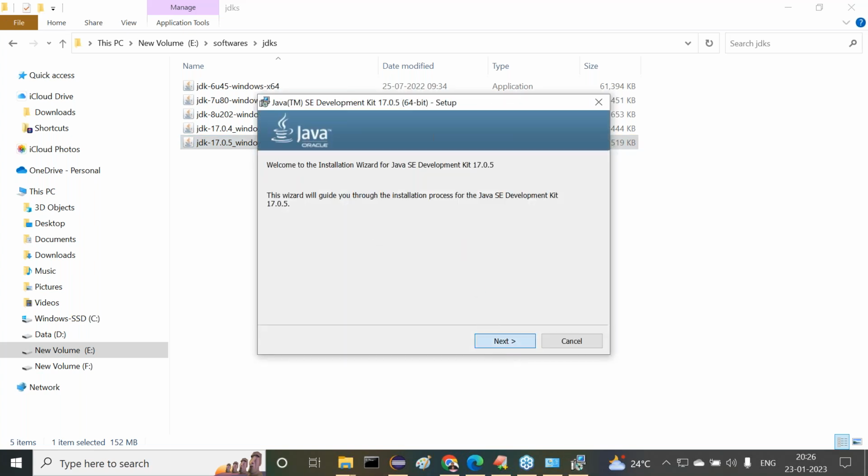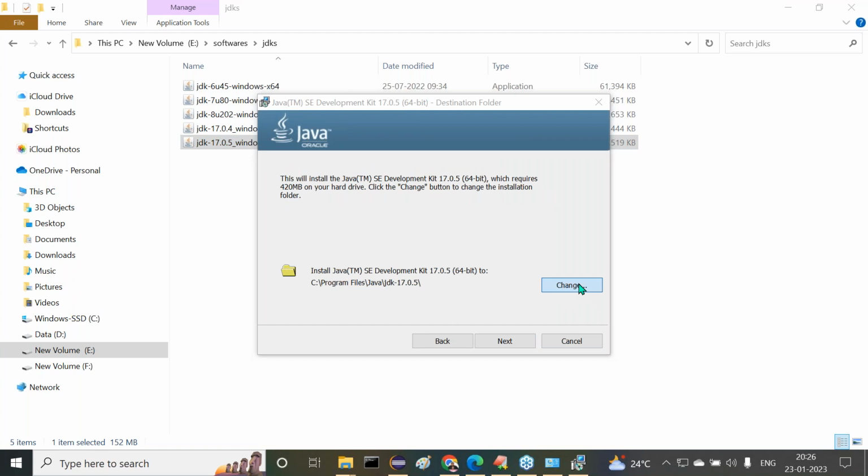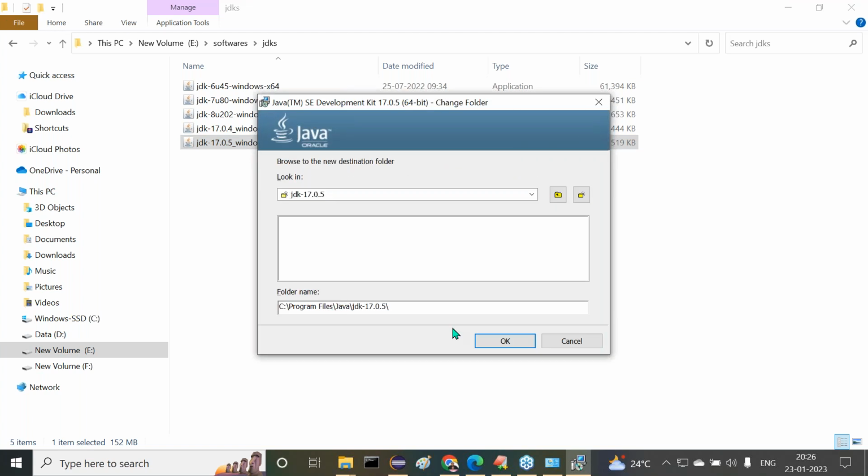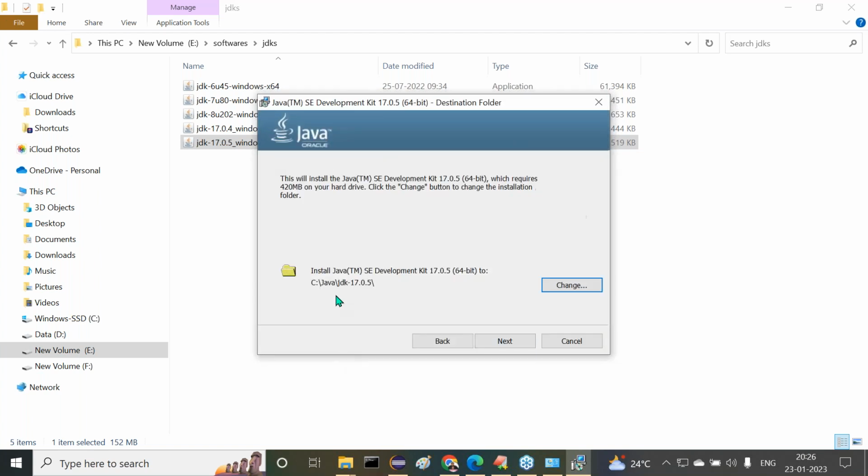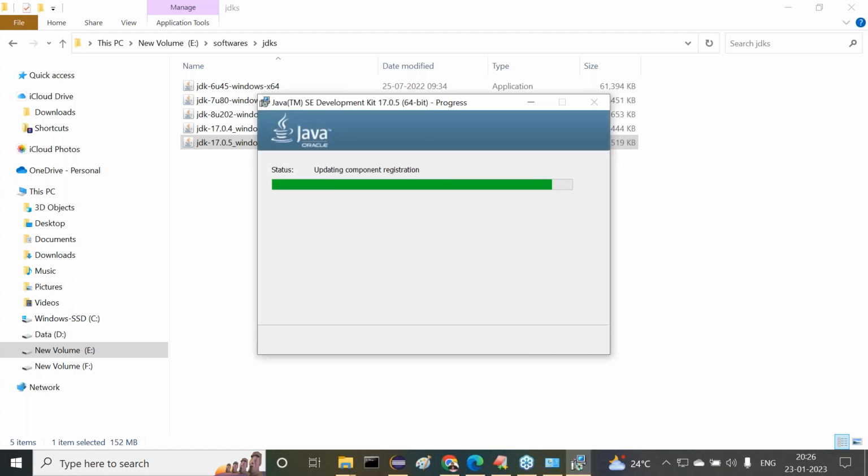Next button. Right, so now I want to change the location here. Now it is asking about the JDK installation location. So see, Java JDK 17.0.5. Click on the OK button. Now click on the next button. 17.0.5 or 17.0.4, that doesn't matter. Both are the same. I think I downloaded 17.0.4, but I'm installing something else. It's okay, no issues. We can utilize this.